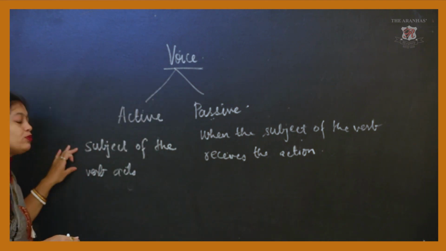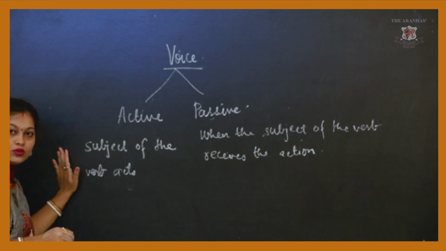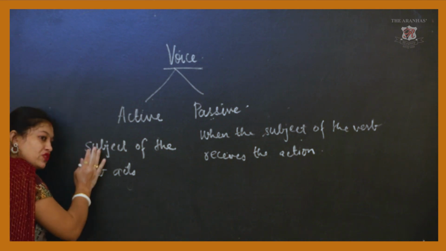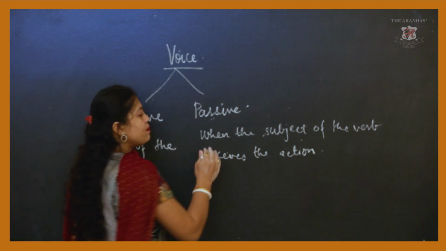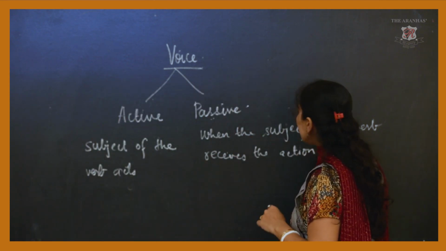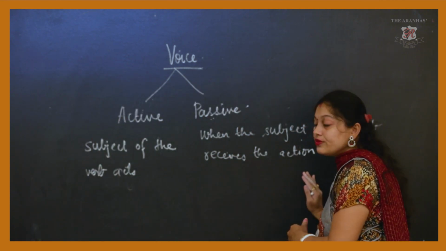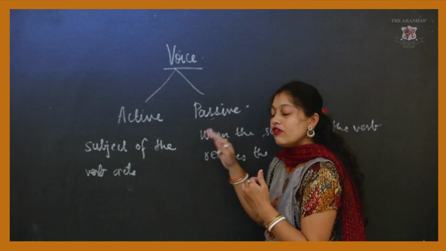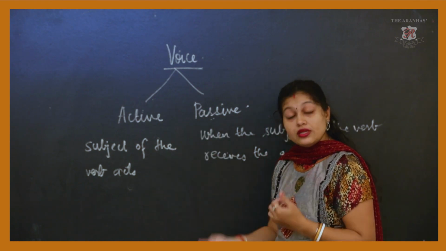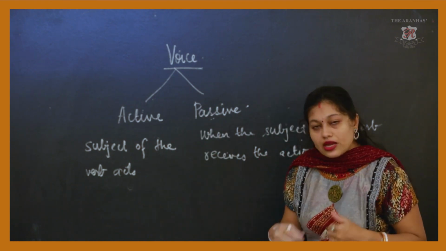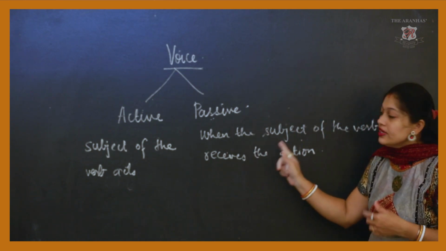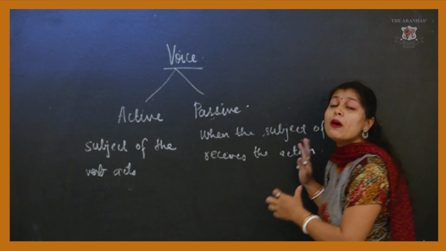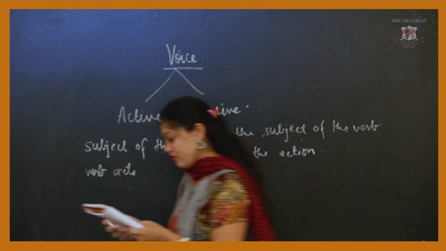In the first case, the subject of the verb acts. Here, the subject is given more importance in active voice. And in passive voice, when the subject of the verb receives the action, that action is given more importance. This is the difference between active and passive voice. I'll just explain it with an example.